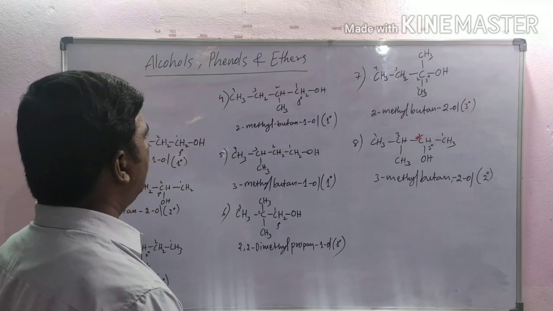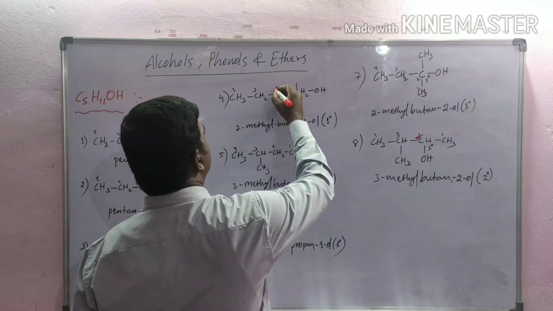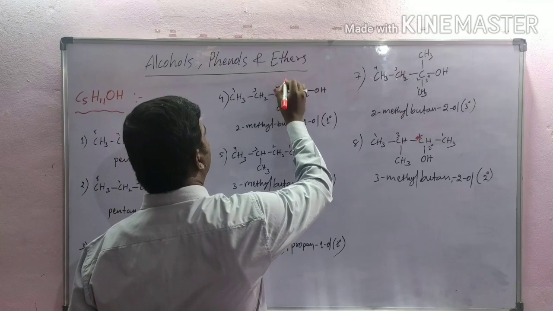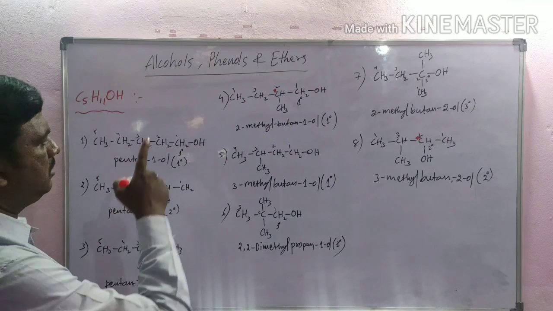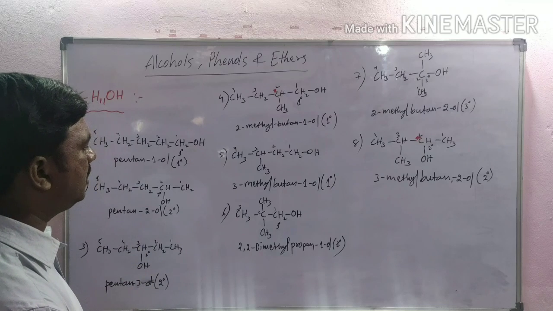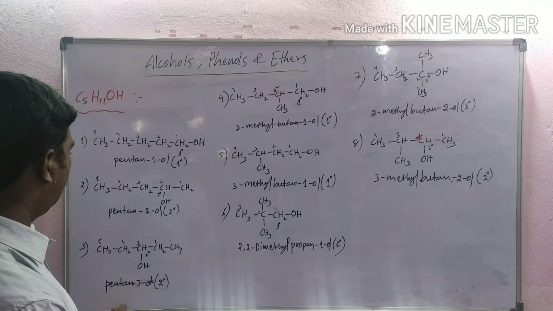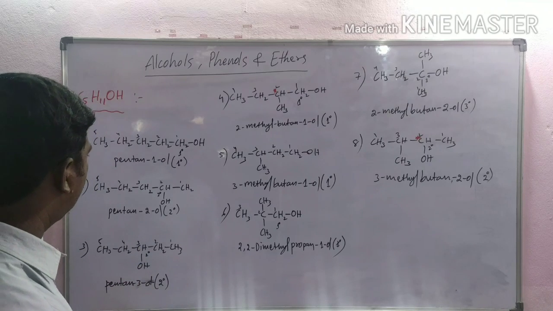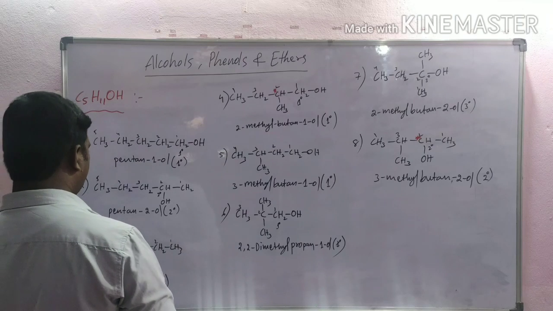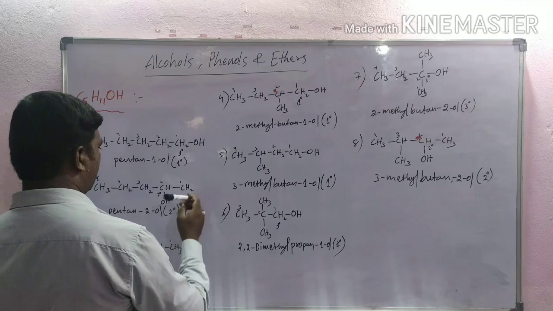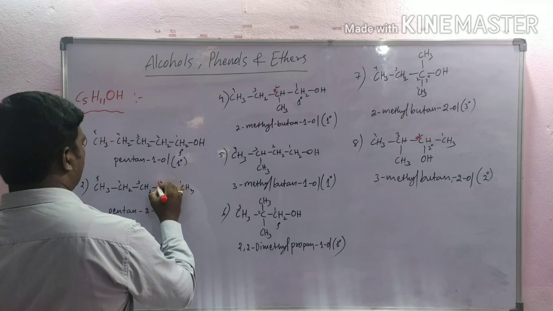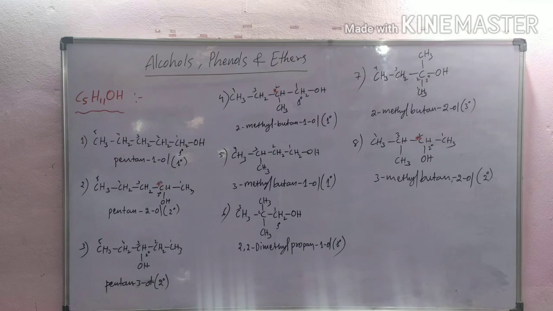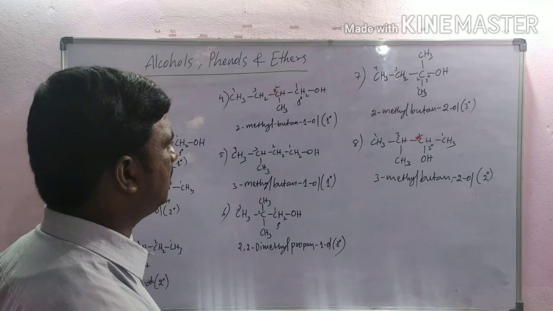And next one, this carbon also contains a chiral center. That also contains a chiral center. So these 3 compounds show optical isomerism.